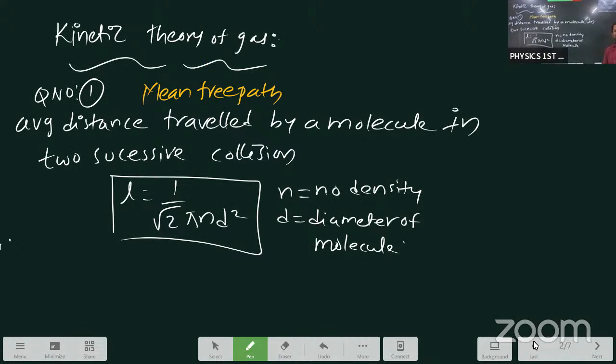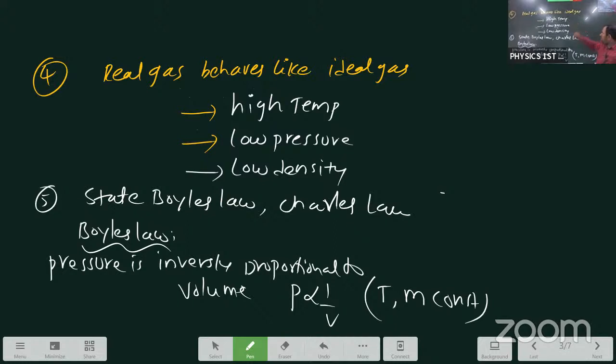Don't enlarge the answer. If you remember the reading material, obviously it has somewhat big answers. Focus on what is the question, what is the answer. Mean free path definition with formula. If you don't remember the formula, no problem. For this statement, you can get direct 2 marks. Mean free path.